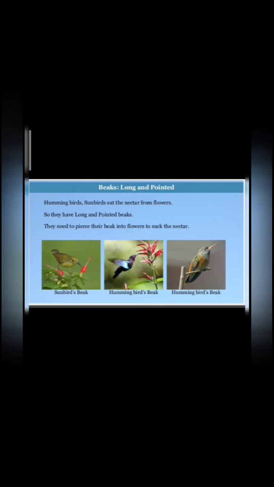Now long and pointed. Hummingbirds and sunbirds eat the nectar from flowers, so they have long and pointed beaks. They need to pierce their beak into the flower to suck the nectar.